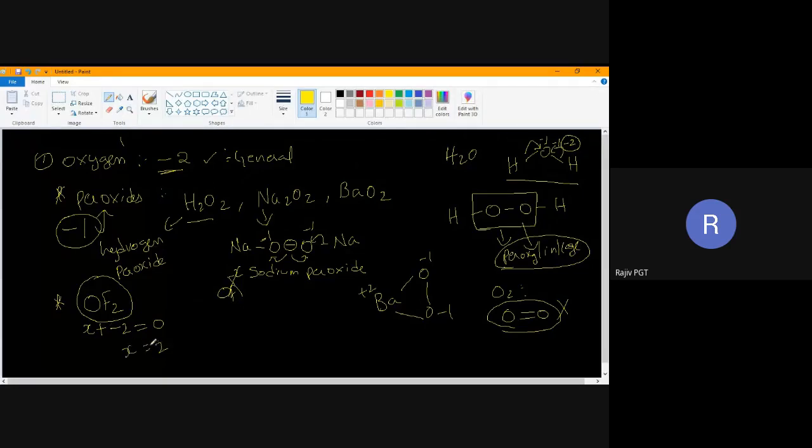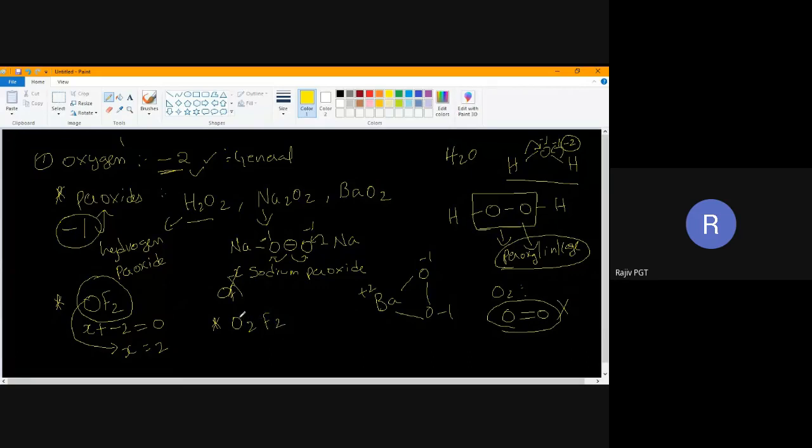So when I take OF2, oxygen state will be +2. These are exceptions. Generally, this is the general case, -2. In peroxide, its oxidation state will be -1. Next, in OF2, oxygen will get +2 oxidation state. Why? Because fluorine will always have -1. Any doubt? Okay, I'll give one more example. O2F2.